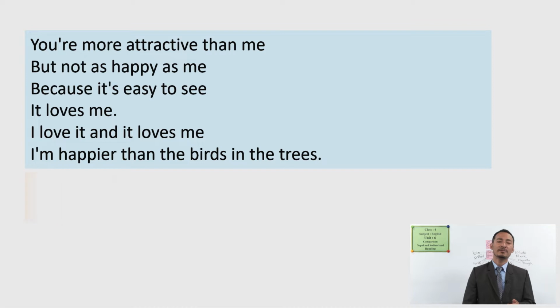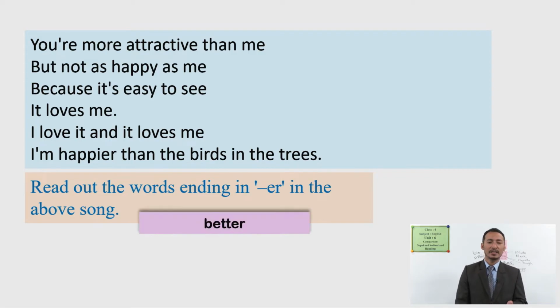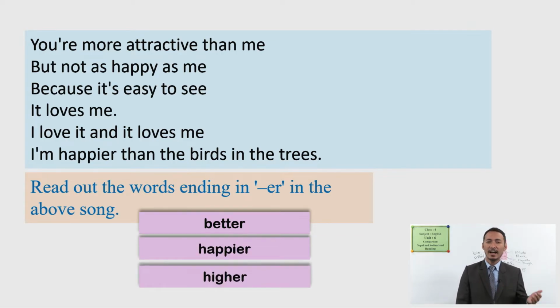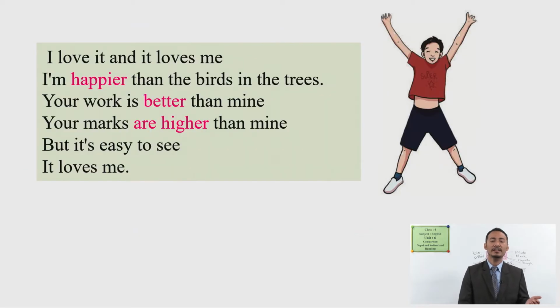Okay, students, so we'll observe the words ending in ER in the above song. Those words are looking, better, happier, and higher. Did you see those words here in the pink or red letters?